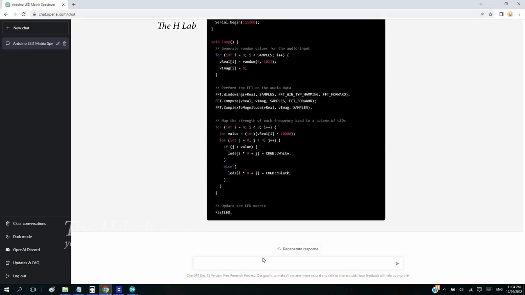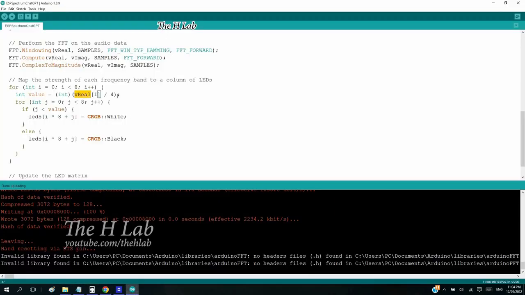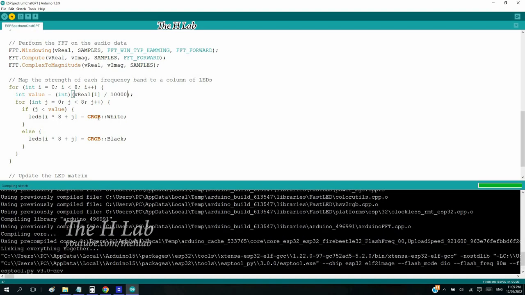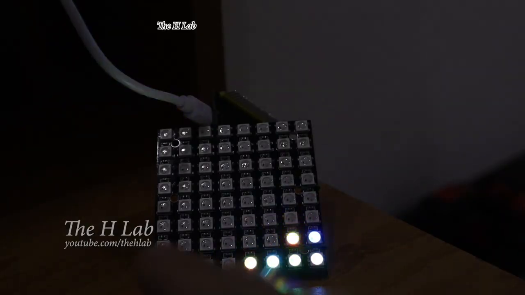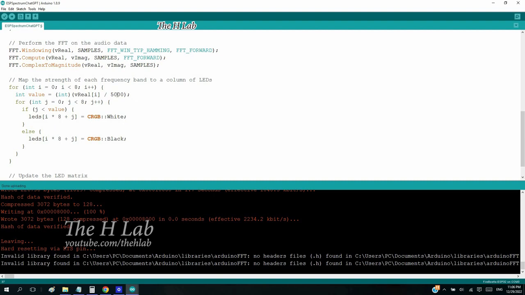That's insane! ChatGPT knows the problem and changes the divisor from 4 to 10,000. Seems like 10,000 is too big. After a few tries, I think 1,000 is the best divisor.